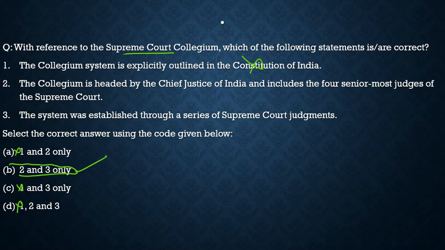Now let's look at the second statement. The collegium is headed by the Chief Justice of India and includes the four senior-most judges of the Supreme Court. That is correct. The system was established through a series of Supreme Court judgments. That is also correct. So with this, I hope you have understood the article, the questions and these key points.